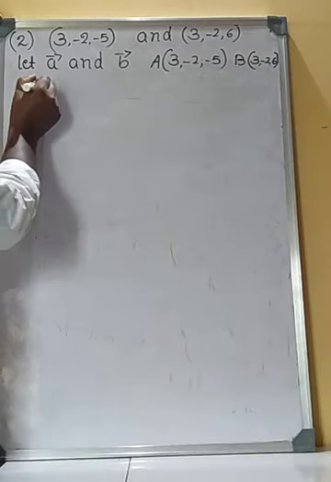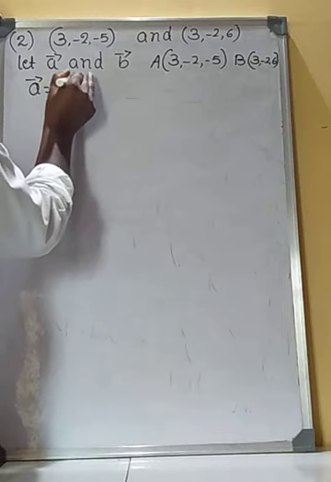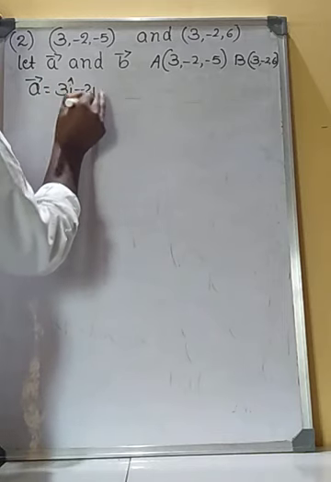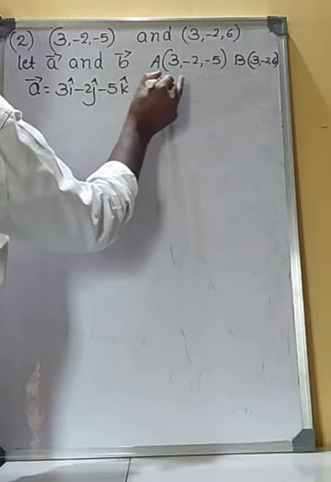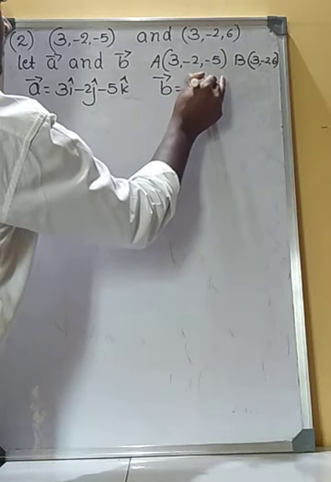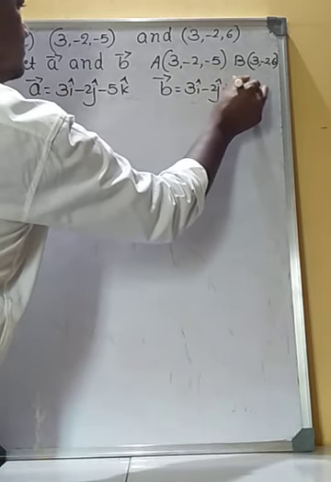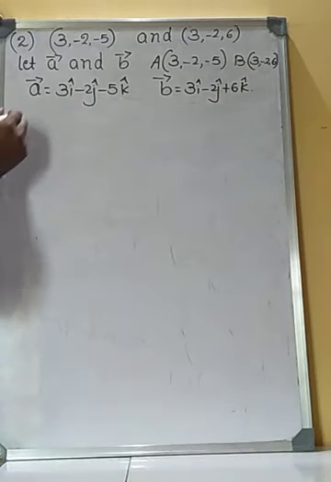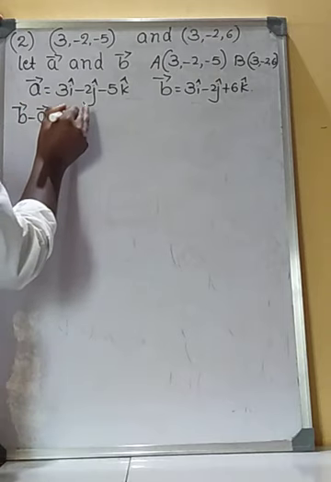So therefore vector A is equal to 3i minus 2j minus 5k and vector B is equal to 3i minus 2j plus 6k. So now find vector B minus vector A.